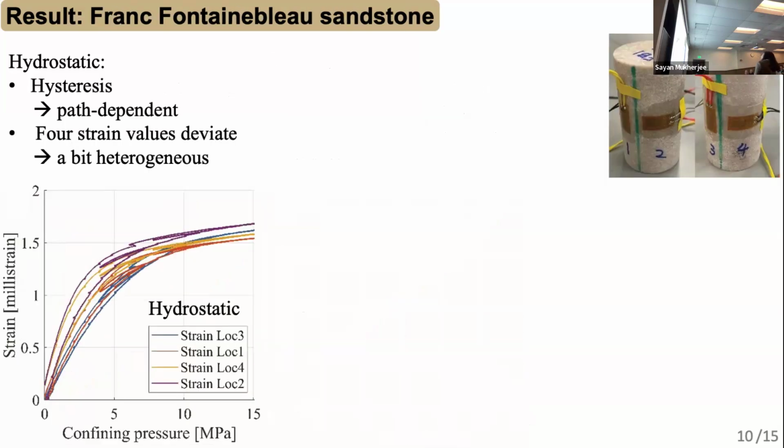Then we show the result for the rock from the blue sandstone. And similarly, here is a result under the hydrostatic settings. And for this kind of rock, we could clearly see the hysteresis for the loading and unloading cycles. So this rock is path dependent.